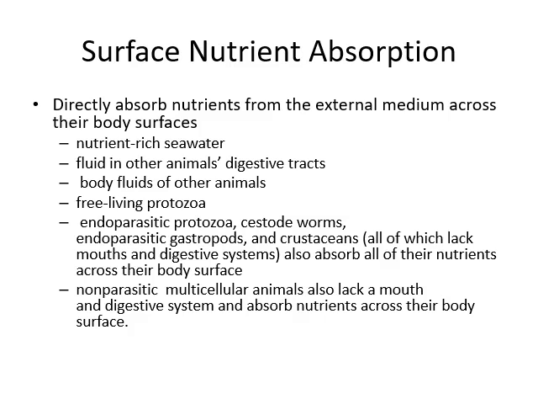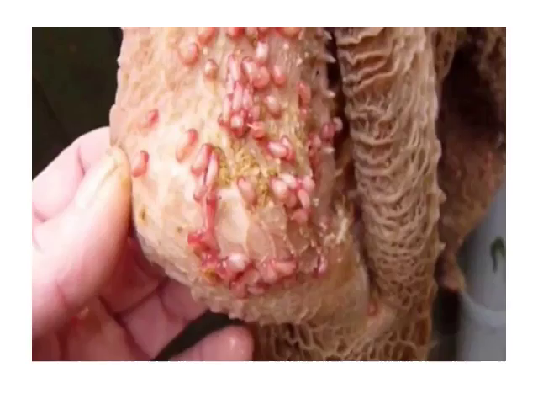Endoparasitic protozoans, cestodes, worms, endoparasitic gastropods and crustaceans lack a mouth and digestive system and absorb nutrients from their host. Non-parasitic multicellular organisms also lack a mouth and digestive system and absorb nutrients across their body surfaces. Here are the stomach and stomach parasites. So they absorb nutrients from the stomach surfaces.